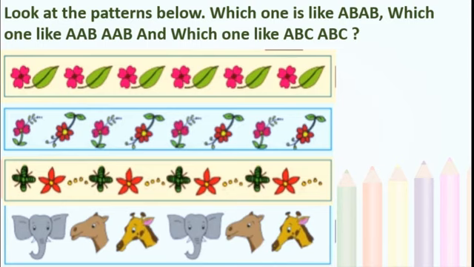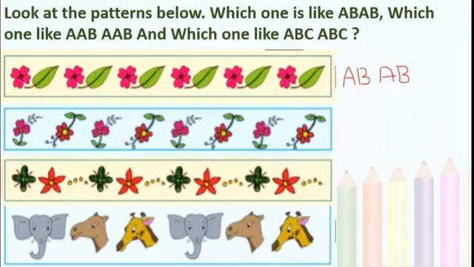See the first one. That is flower with a leaf. You can see the same flower, same leaf. Right? Here we can say this is AB, AB, isn't it? So I will write here A, B, meaning here this leaf is B. Again flower A, again leaf B. So the format is A, B, A, B, isn't it? Okay. Now see the second one.